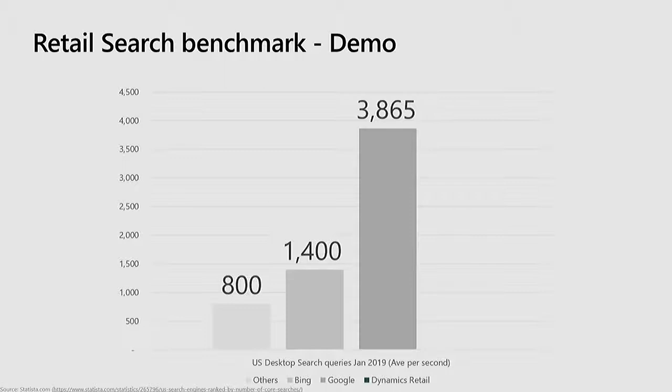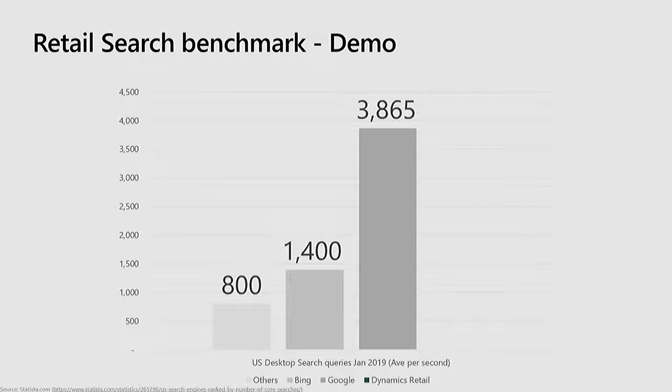So what I did is I looked at public records of how many web searches are happening in the US on desktops. These are the numbers I got. It's fairly recent, from January of 2019, so this isn't something from 10 years ago. We see the other search engines, like Yahoo, now Oath, at about 800 per second if you average it out. Bing is about 1,400. Google is at about 3,800 searches per second. So that gives you a ballpark of requests that are happening.